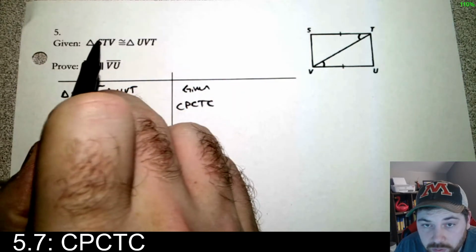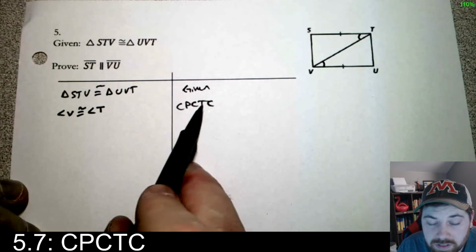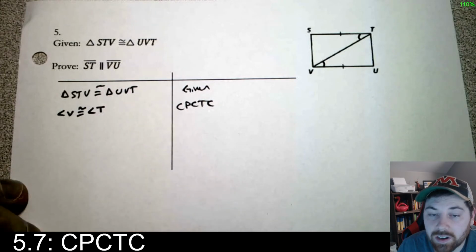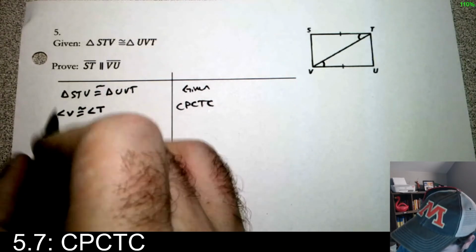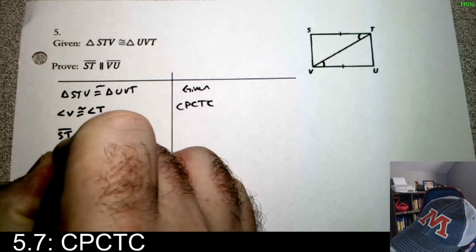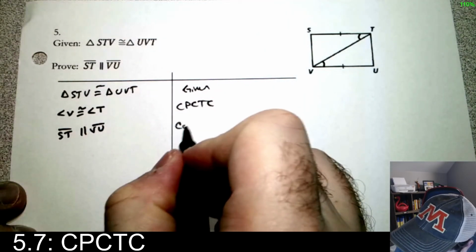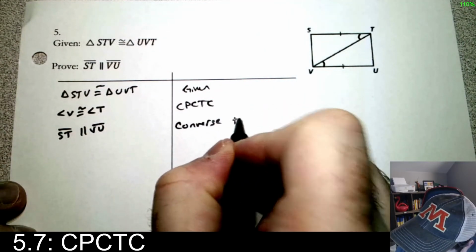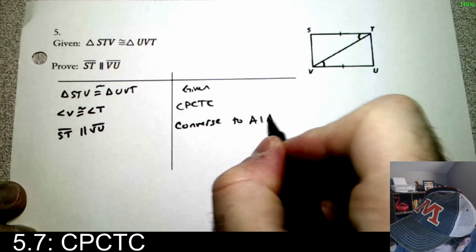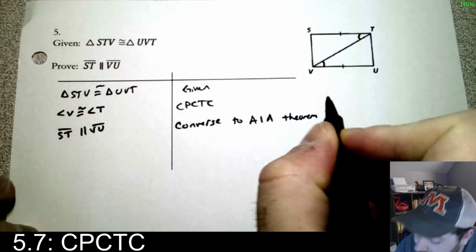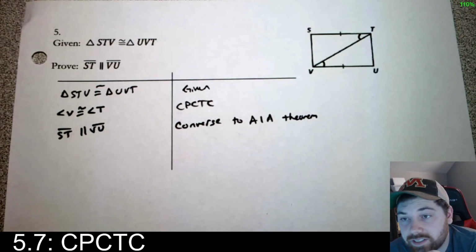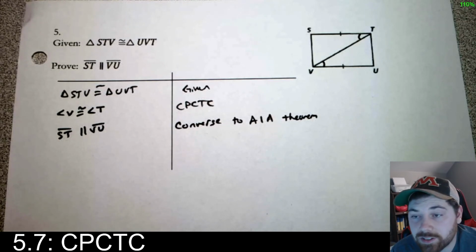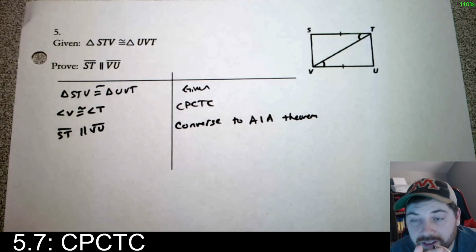The triangles are congruent, so all the corresponding parts are, and V and T are corresponding, so they're congruent. And now, ST is parallel to VU by the converse to the alternate interior angle theorem. If the alternate interior angles are congruent, then the lines are parallel. Okay? So that's all there is on that one.